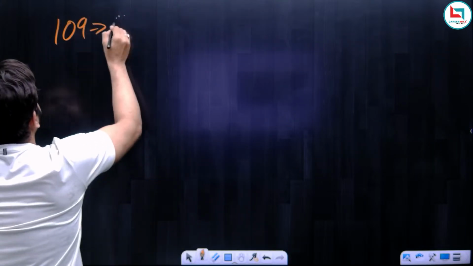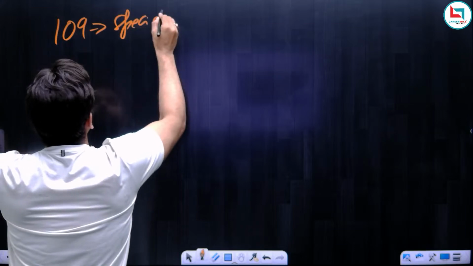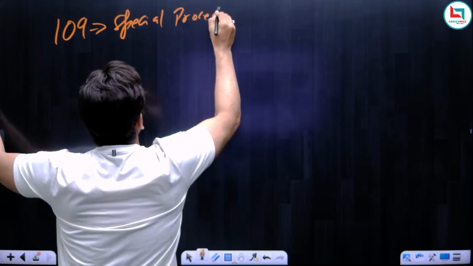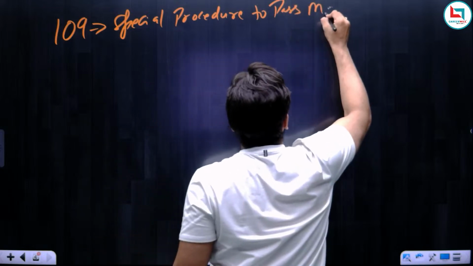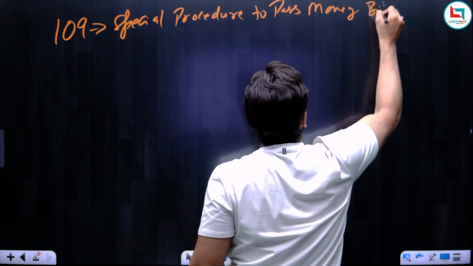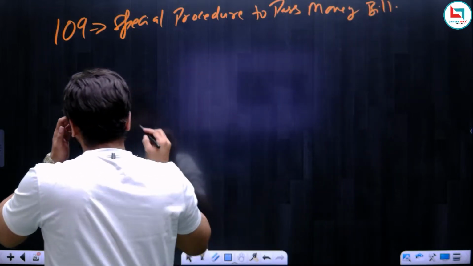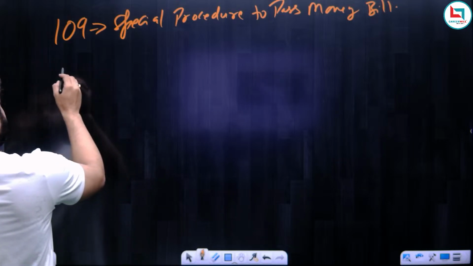So Article 109 is the special procedure to pass a money bill. Now, what is the special procedure? The Constitution has prescribed a special procedure to pass a money bill.